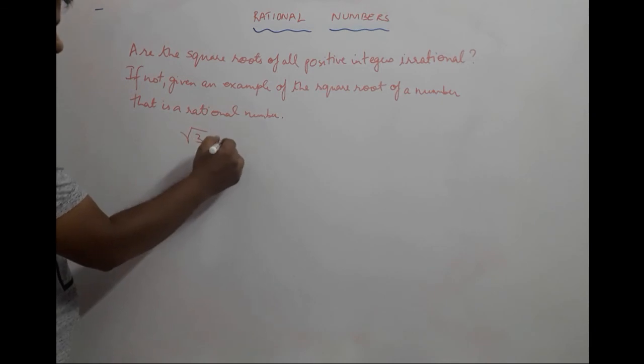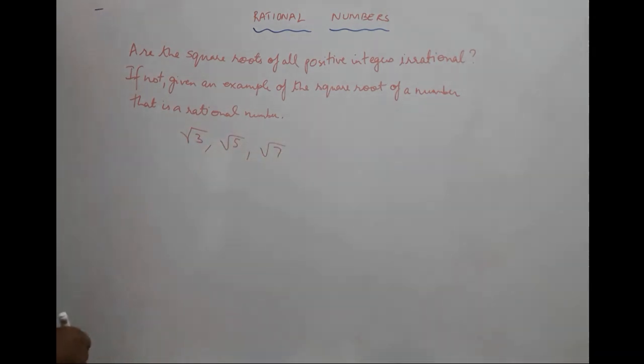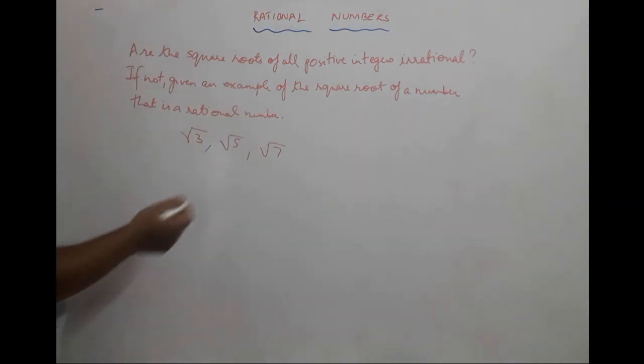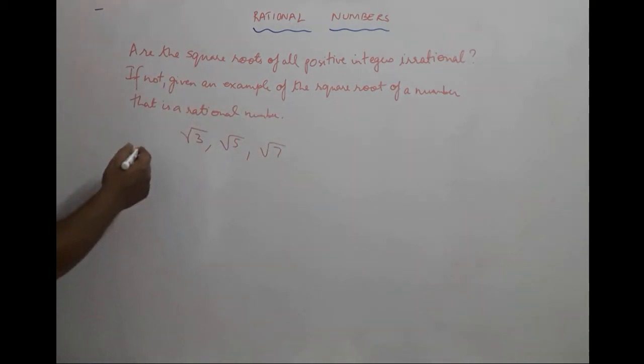Square root of 5, square root of 3, square root of 7 are irrational. But all of them are not irrational, because there are some where you get a rational result. So we definitely say no in this case.